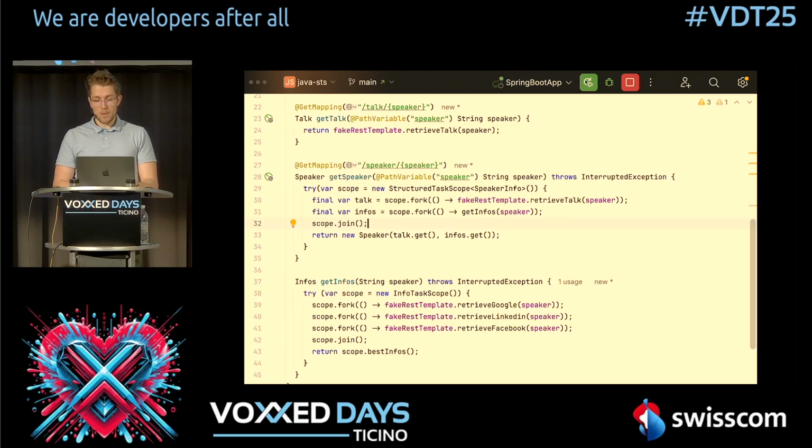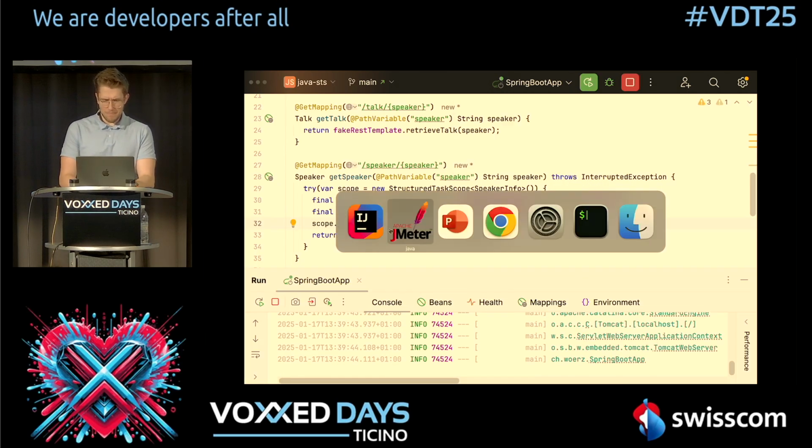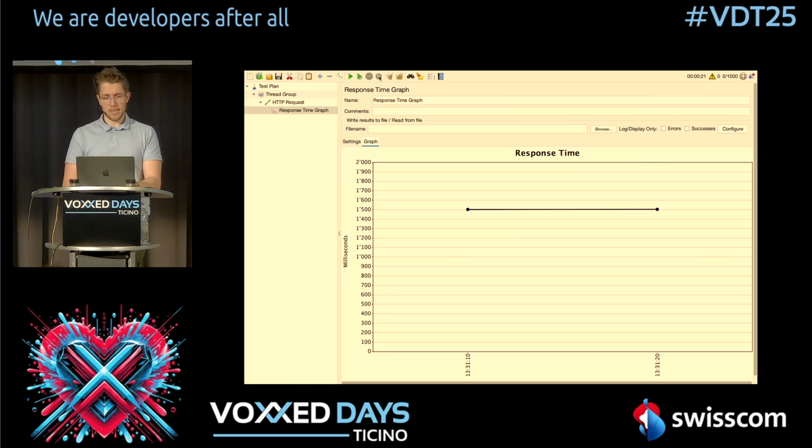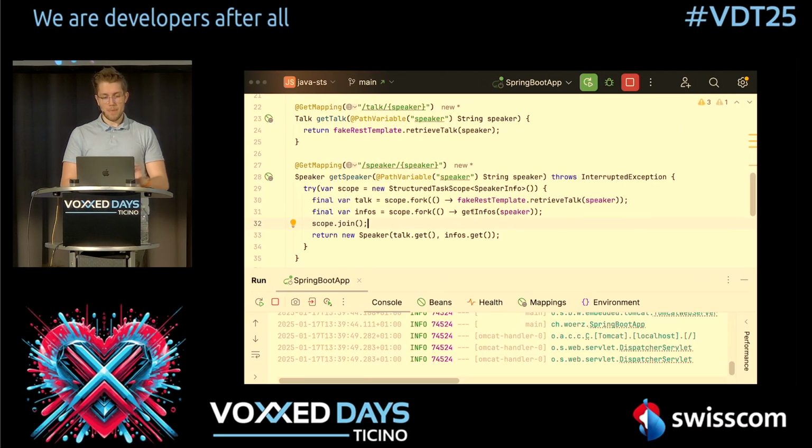Now, let me restart the application. Let's see our final test. So let's go into JMeter here, clear everything, and rerun this. What happens here? We get a request from our speaker endpoint. The first virtual thread gets created. This virtual thread then creates a scope, and the scope creates another virtual thread for this retrieve talk and another virtual thread for this get infos.